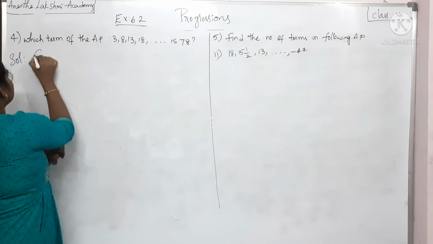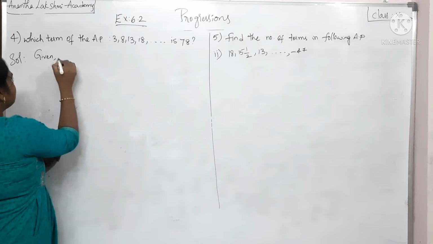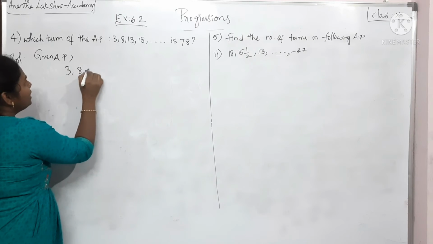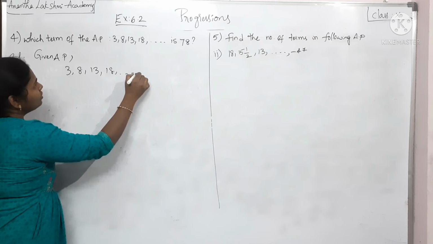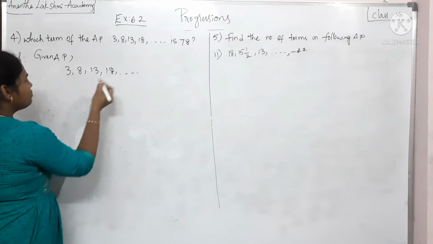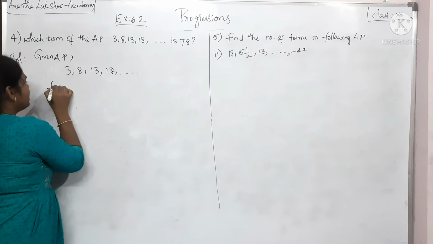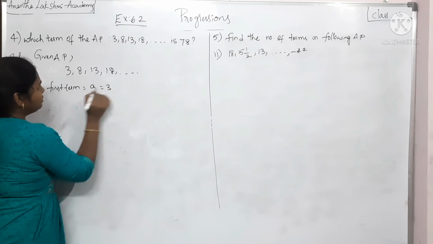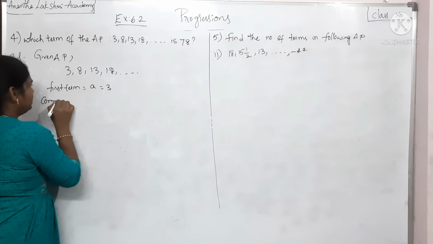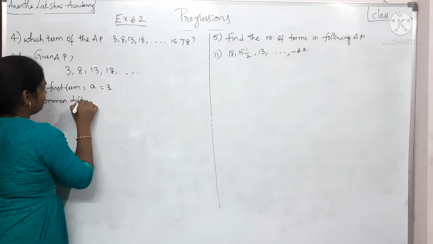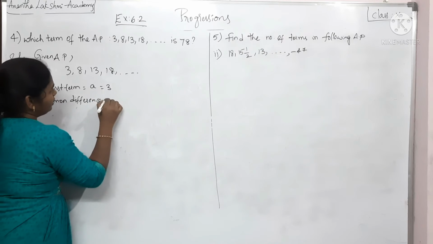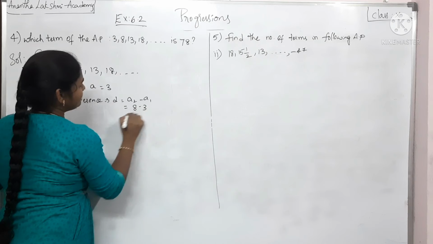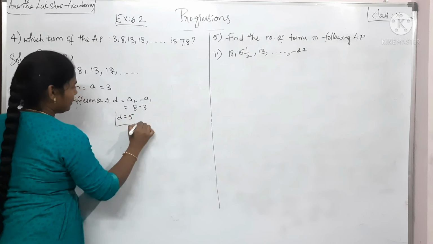So what is given for us? An AP is given: 3, 8, 13, 18 and so on. From this what can we draw? We can draw the first term a equal to 3, and the common difference d equal to a2 minus a1, which is nothing but 8 minus 3, so d is 5.